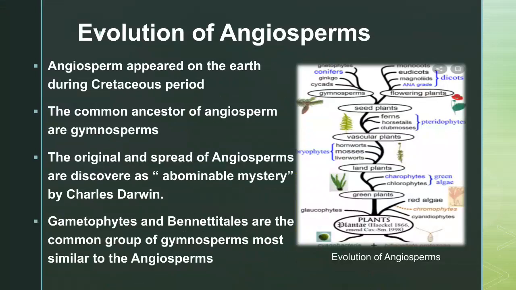Evolution of angiosperms. Angiosperms appeared on the earth during the Cretaceous period. The common ancestor of angiosperms is the gymnosperms. The origin and spread of angiosperms were discovered by Charles Darwin. Gnetophytes are the group of gymnosperms most similar to angiosperms.